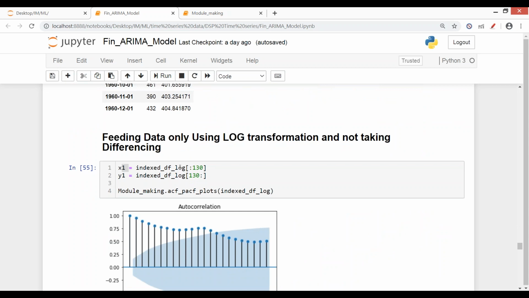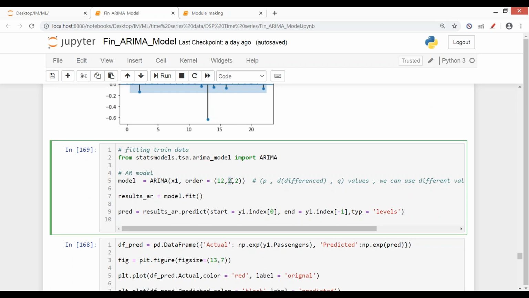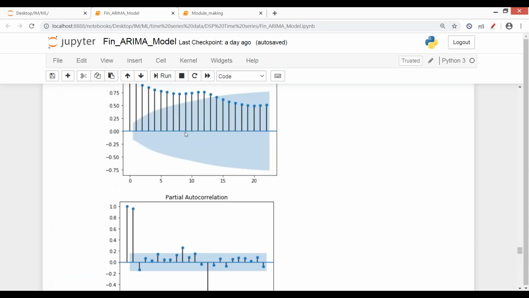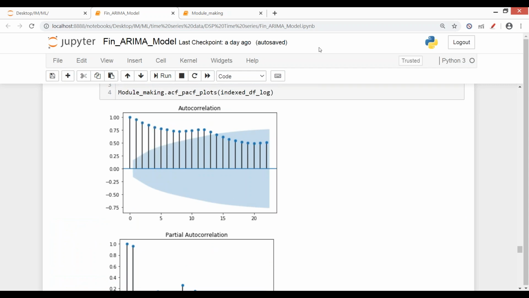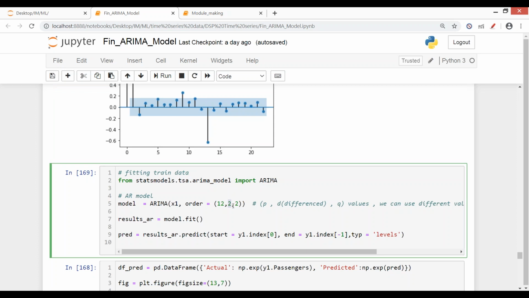When we are giving that log data here, I've picked up the value for d, that is differencing, as 2, and this 12 and 2 are again the tweaking part. 12 is derived from this PACF graph, and 2 is derived from this MA graph. So matlab the latest 2 significant values are taken into consideration. From these graphs you get the MA and AR values, and हमने जो ऊपर transformation किया था, by that we got to know that second order differencing is sufficient enough to make the time series stationary.